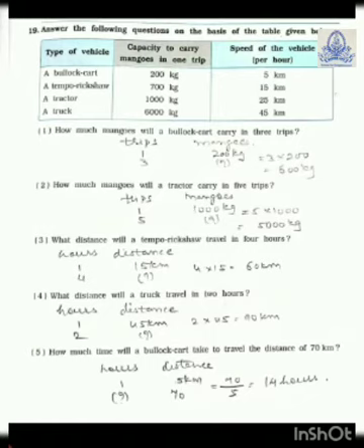Same way, how much mangoes will a tractor carry in 5 trips? So again, trips and mangoes. So 1 trip is equal to 1000 kg. So 5 is equal to how much? So 5 into 1000. So 5000 kg mangoes tractor can carry in 5 trips. What distance will a tempo rickshaw travel in 4 hours? Now hours and distance.